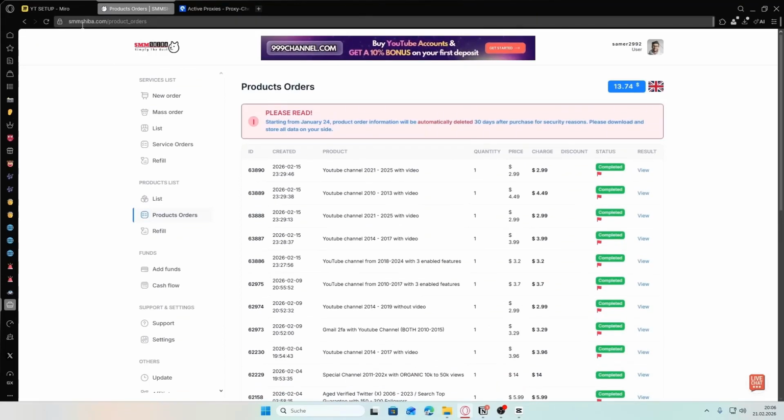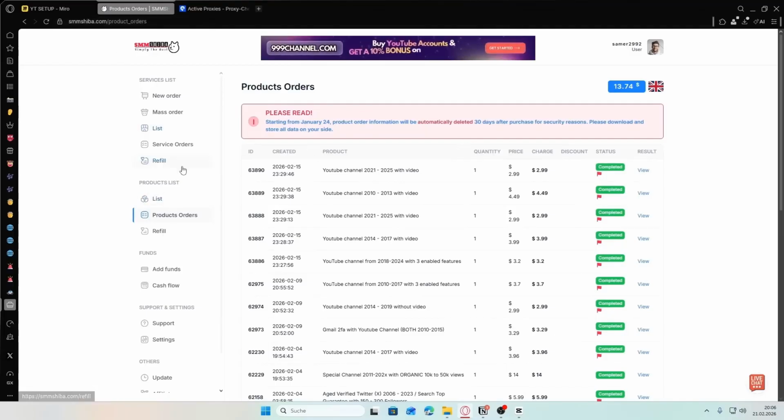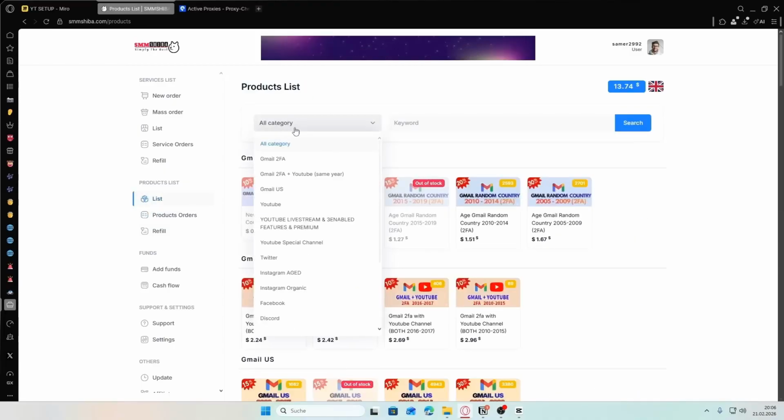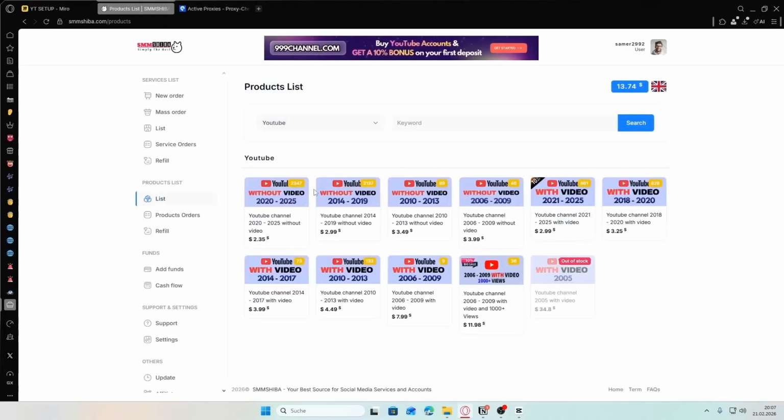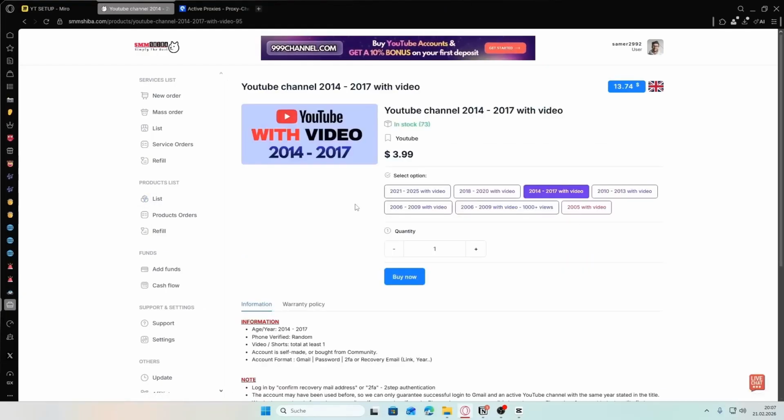Right, so I'm currently at my dashboard on smmshiba.com, and do not get confused by the website names. SMM Shiba and SMM Dodge are actually the same website. So all you have to do once you've created yourself an account here is to go on list, click on this category icon, select, and here you want to select something, basically any option that says from with video. So I'm going to choose this one right here, and this should be already fine.